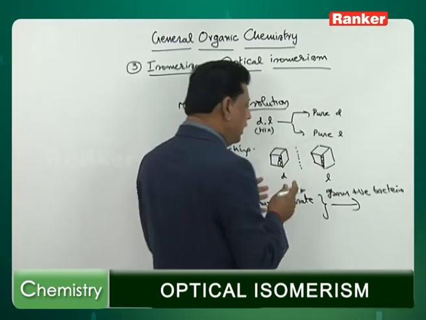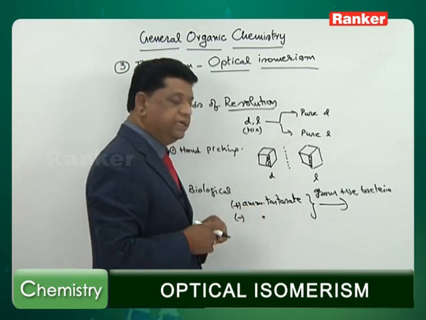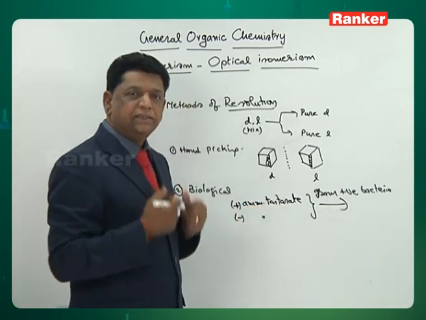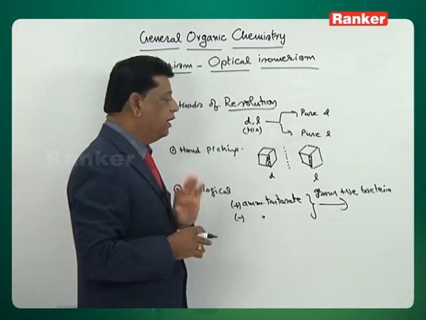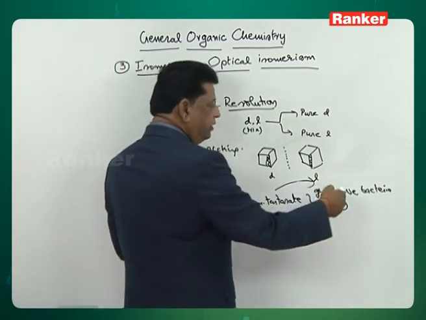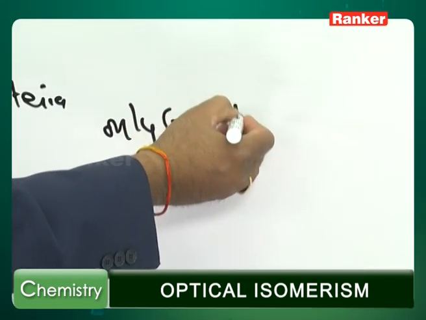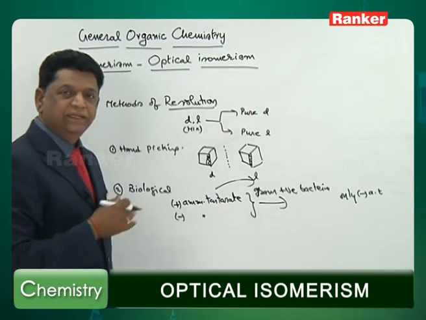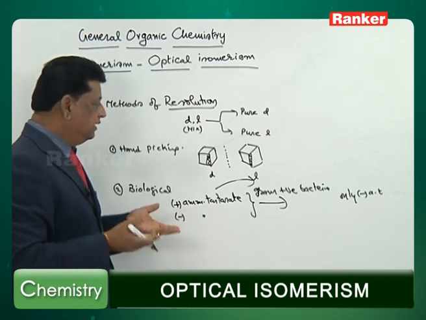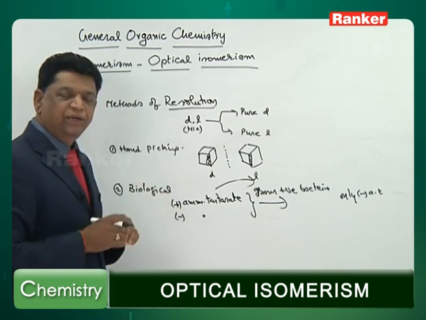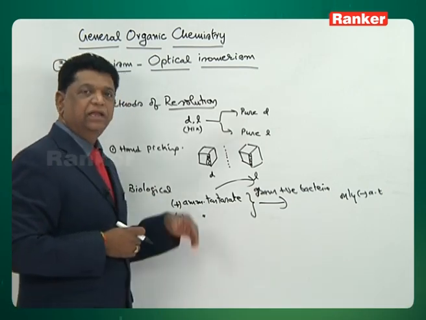This particular bacteria has an enzyme that is able to oxidize the ammonium tartarate and get some energy, and it grows by consuming only the plus ammonium tartarate. After a certain time, only the minus ammonium tartarate is left over. So the plus is consumed by the bacteria. In one way this is no longer a separation. Where is the D? The dextro is gone, isn't it? Only the minus is left. So you have to choose another bacteria which eats away the minus and then prepare the D.